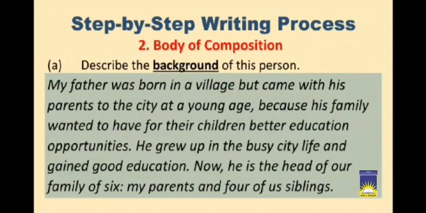The body of the composition has further subpoints. You can see: describe the background of this person. In part A you have to tell the background. Here you can see, my father was born in a village. In this we tell where he belongs and what he is now. So at the end you can see, he is the head of our family of 6, my parents and 4 of us siblings. Got it? The background of my ideal hero.